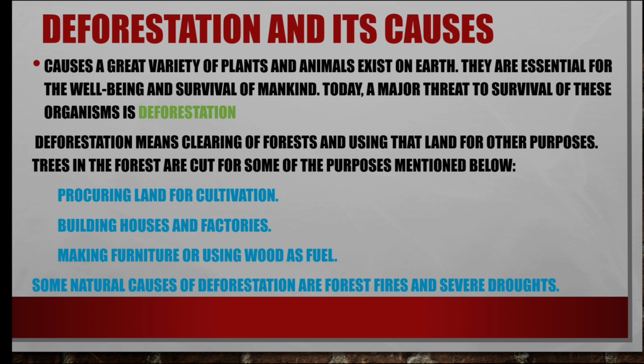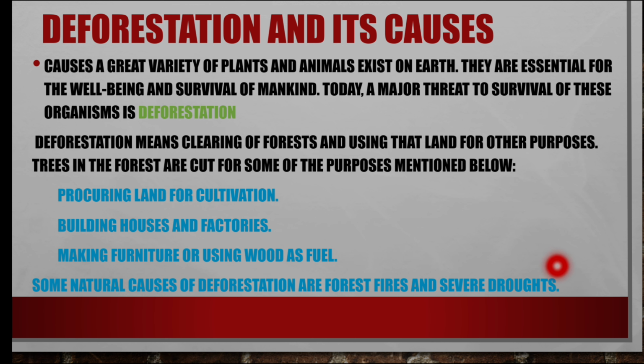They are essential for the well-being and survival of mankind. Today a major threat to the survival of these organisms is deforestation. Simply, deforestation means clearing of forest and using that land for other purposes. Trees in the forest are cut for procuring land for cultivation, building houses and factories, and building reservoirs to store water, making furniture or using wood as fuel. These are all done by humans.